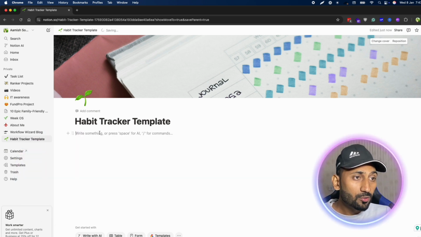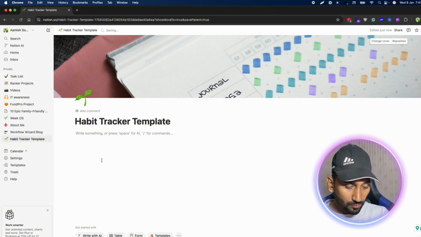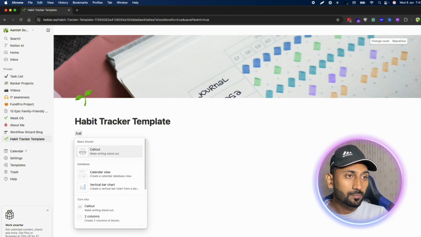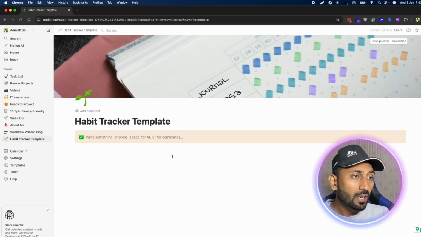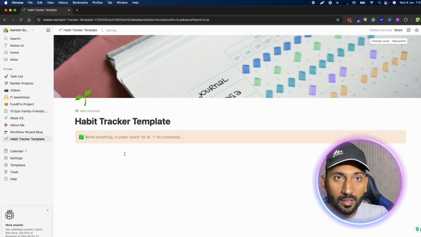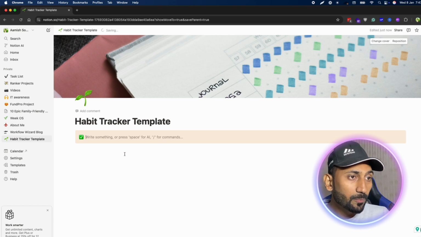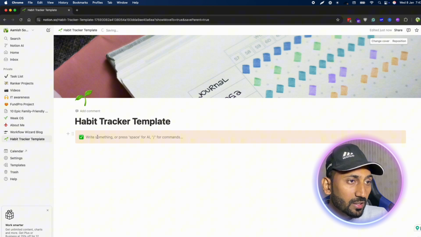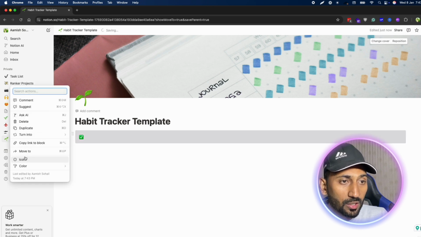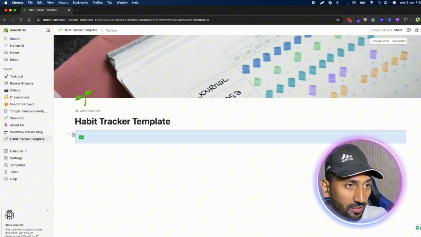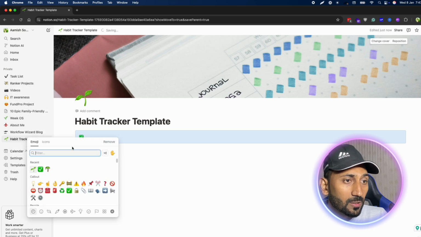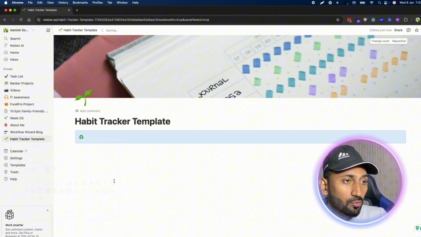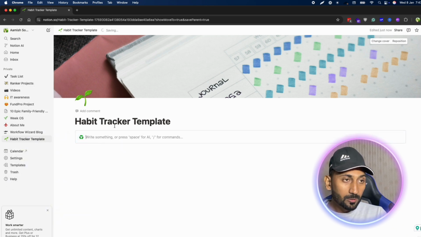Alright, this is our page so far. In the next section, I will add a callout. A callout is a headline with which you can remind users of something. A callout also has an icon and some text to write. First, you can change the icon by clicking these dots and then going to icon. You can choose whatever icon you want. Okay, here I will write drink 8.